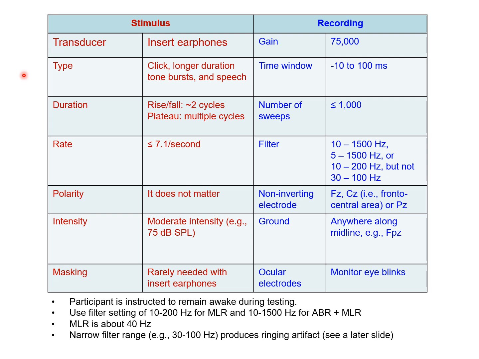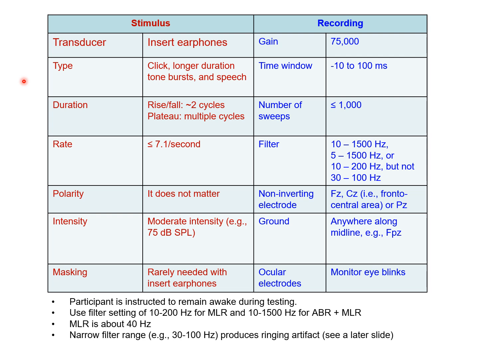If we use tone bursts, then we may include rising and falling phases of about 2 cycles of the carrier frequency, and the plateau portion may contain multiple cycles of the carrier frequency. And again, the brain prefers long-duration tone bursts. Slightly longer durations are preferred over short durations.